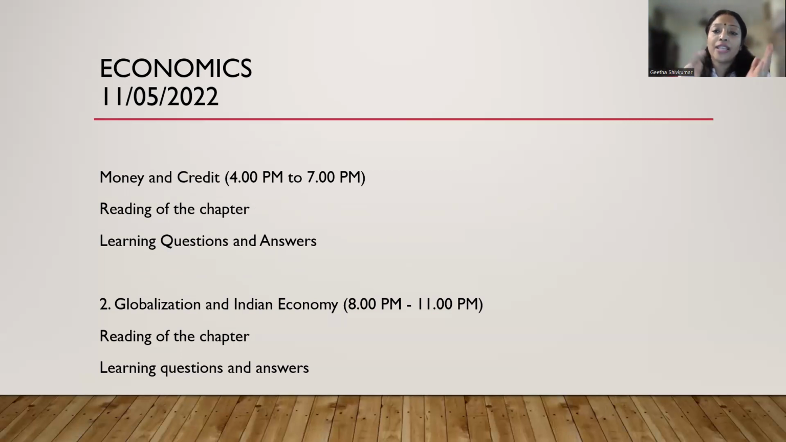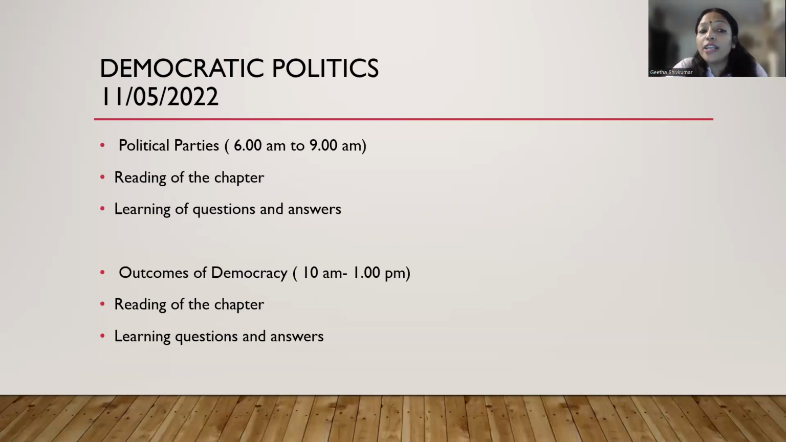So you can split 8 to 9 o'clock or till 9:30. You can read the chapter, then you can take a break for 10 to 15 minutes or 20 minutes. Then you can have your breakfast, dinner, and then again you need to learn the question answer. Okay, so by 11, max by 11:30, you need to complete your economics portion also, and then you can go to the bed.